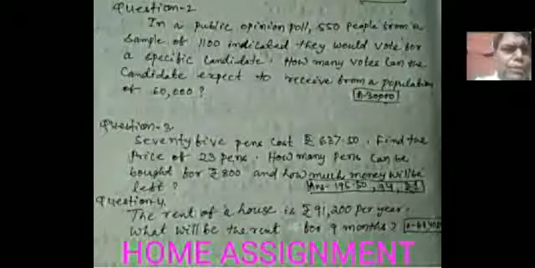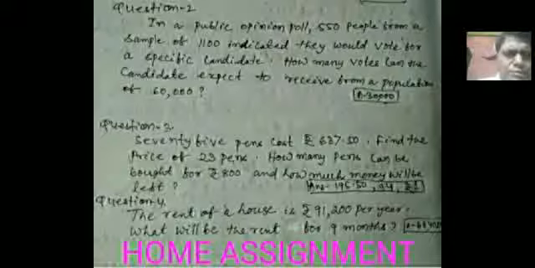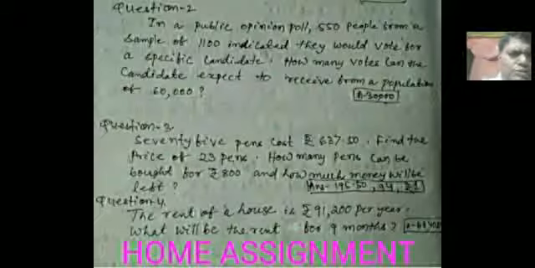In a public opinion poll, 550 people from a sample of 1,100 indicated they would vote for a specific candidate. How many votes can the candidate be expected to receive from a population of 60,000? The answer is given. It is after working out. If needed, you can see the answer and compare the answer.